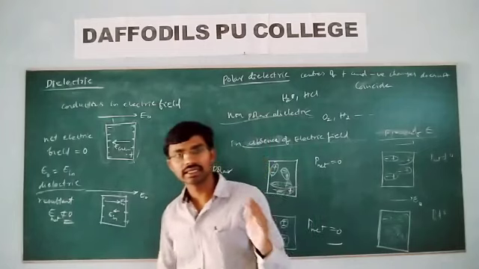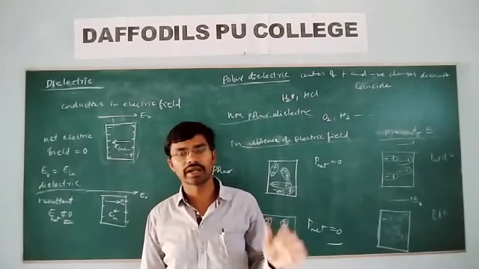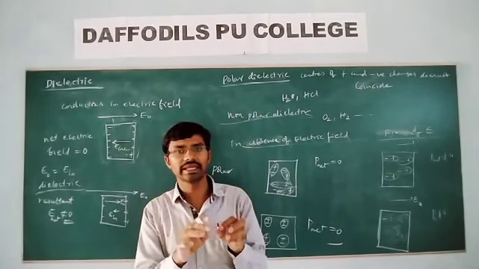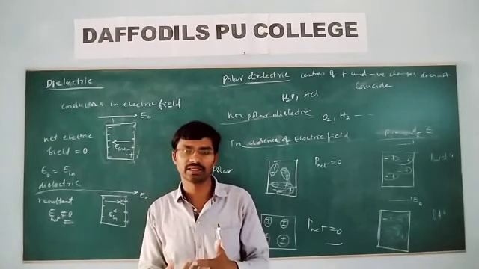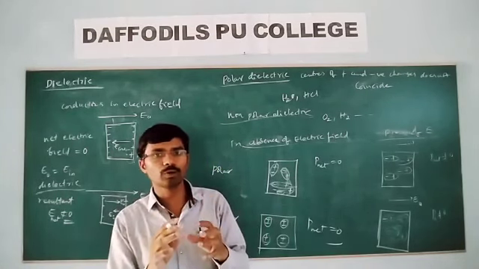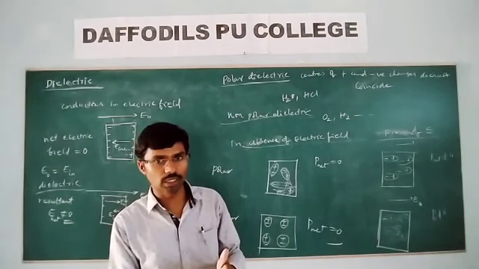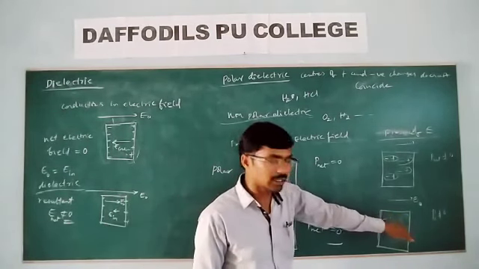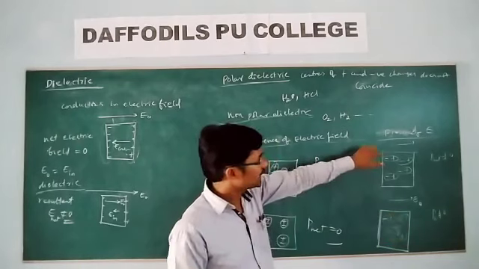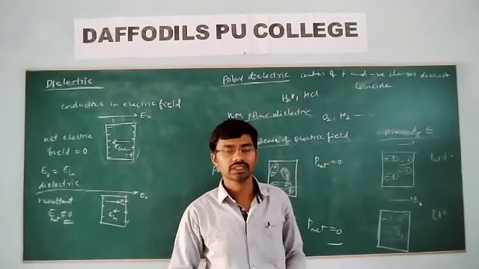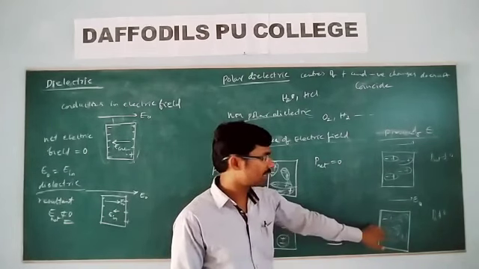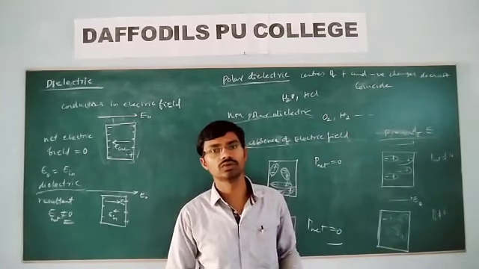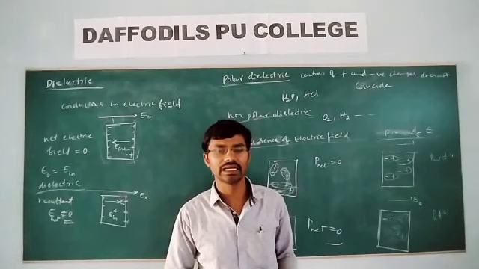Whether non-polar dielectrics or polar dielectrics, whenever they are placed in an electric field, they develop net dipole moment. Then what will be the dipole moment developed per unit volume? And how does the dipole moment change with the external electric field? If the external electric field increases, the dipole moment also increases linearly.